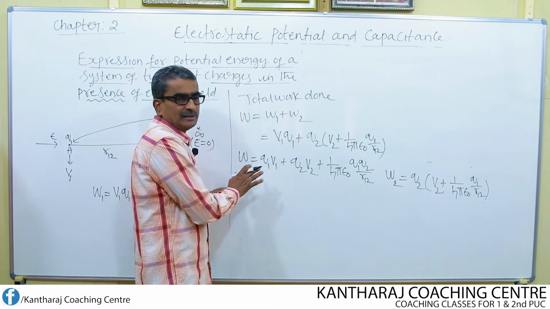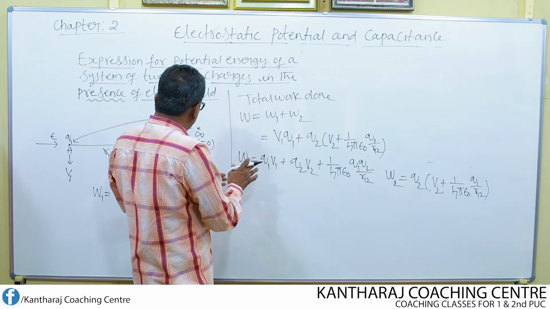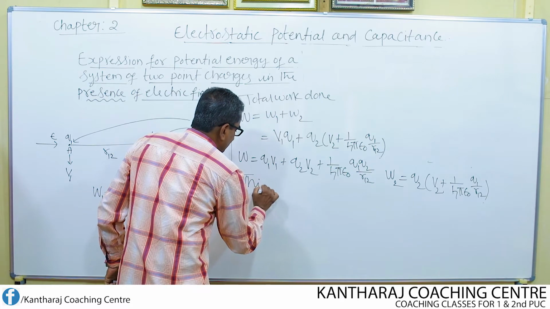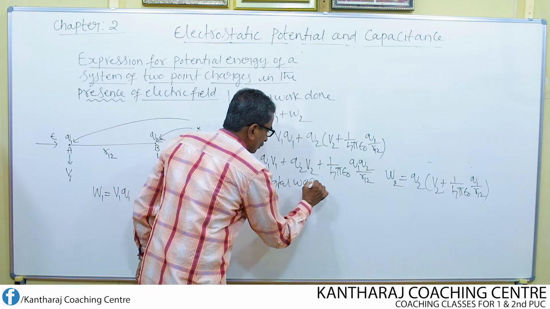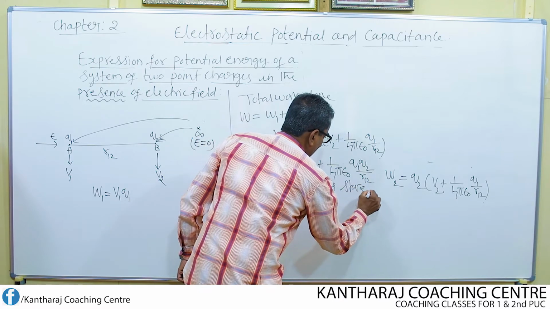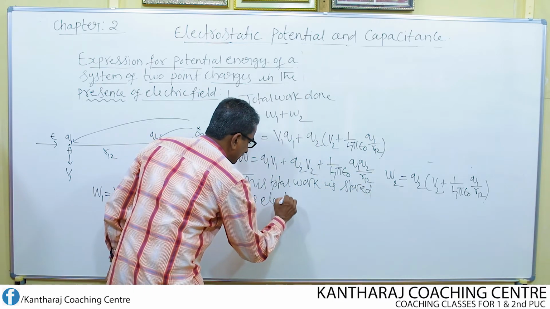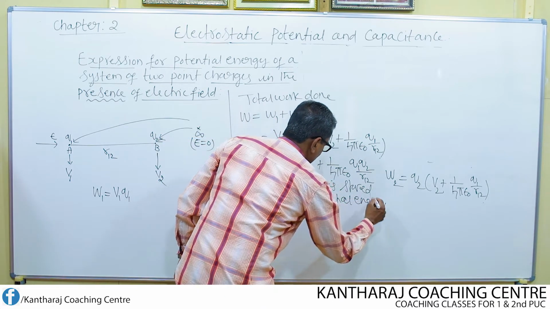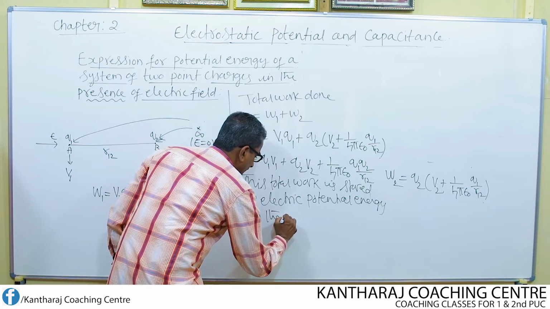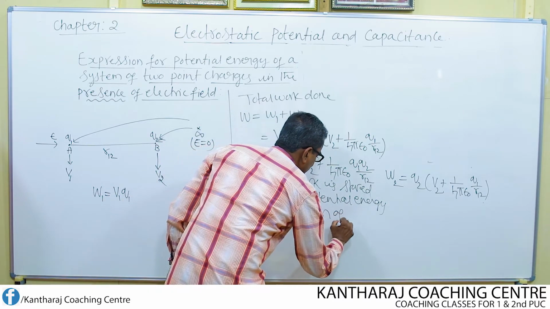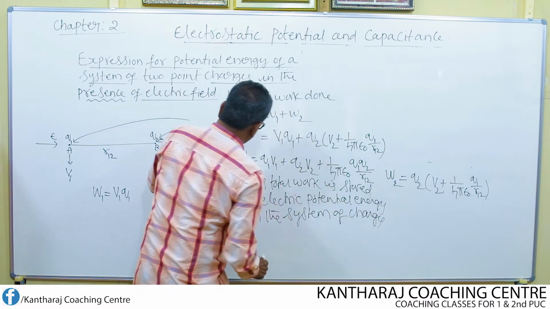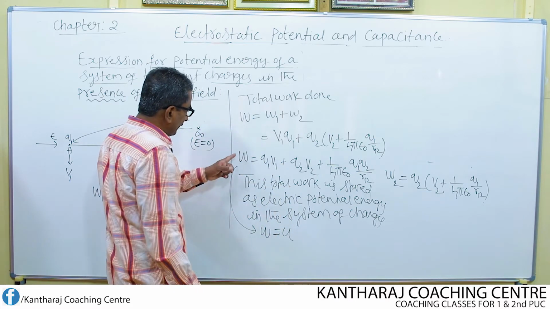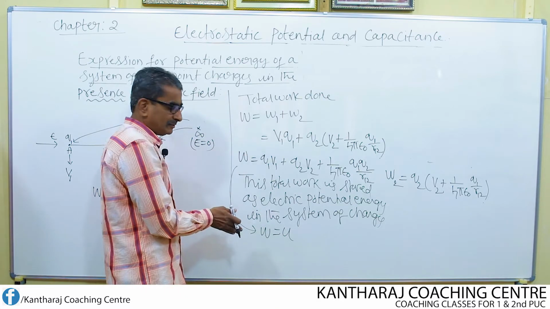But this total work done will be stored in the form of potential energy in the system of charges. So this total work is stored as electric potential energy in the system of charges. That means what do I do now? I replace this total work done W by U. So if I replace this W by U, then what do I get now?